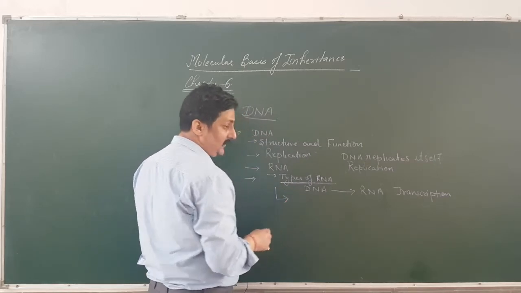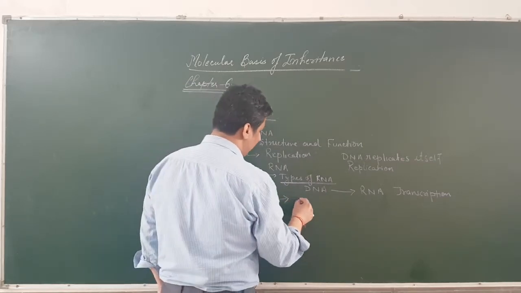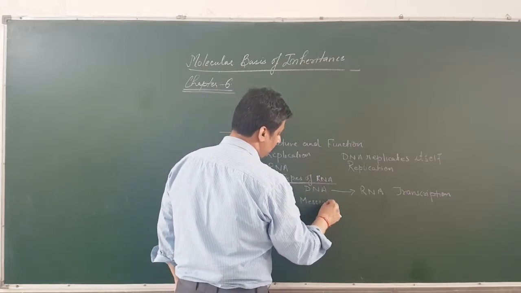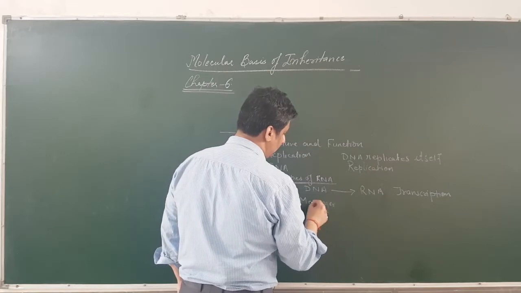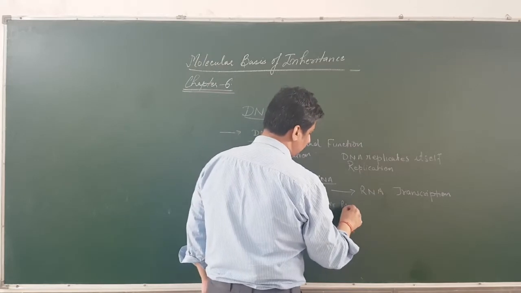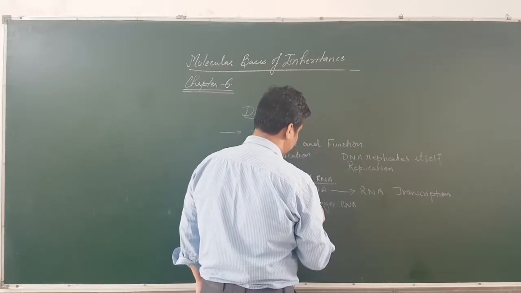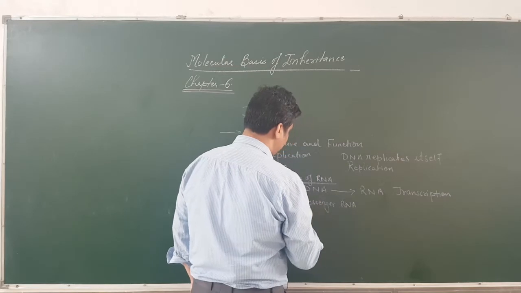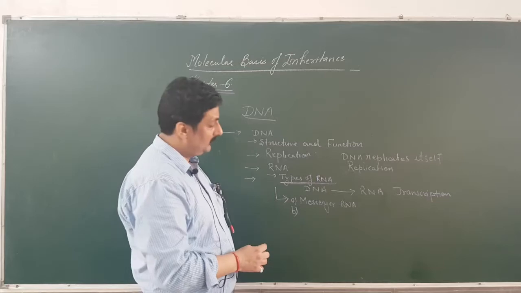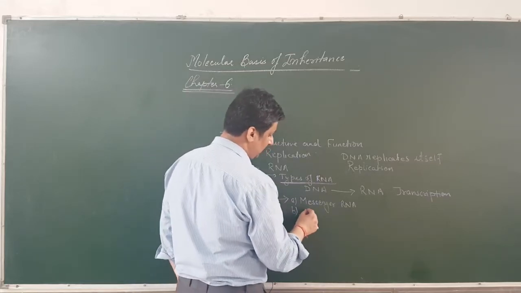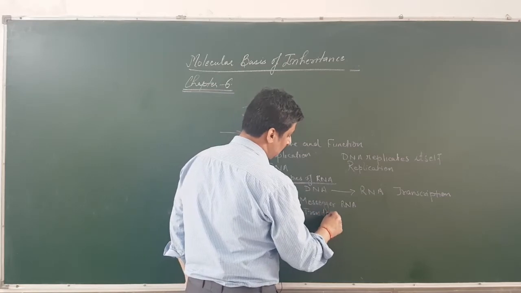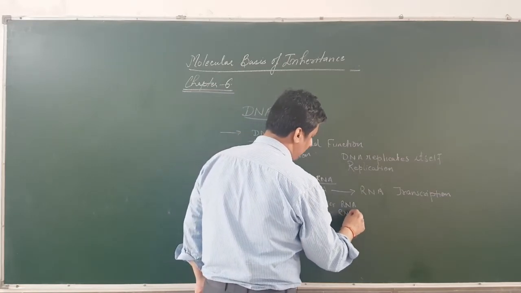These RNA, there are three types basically. One is called messenger RNA. The other type of RNA is called transfer RNA, or you can also say adapter RNA.